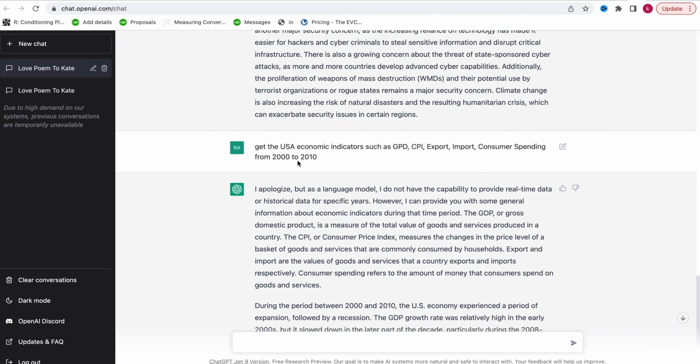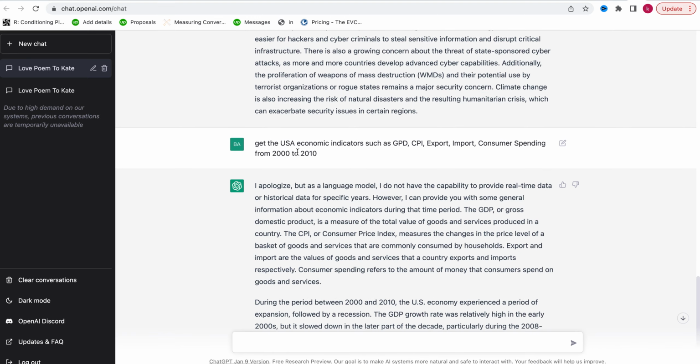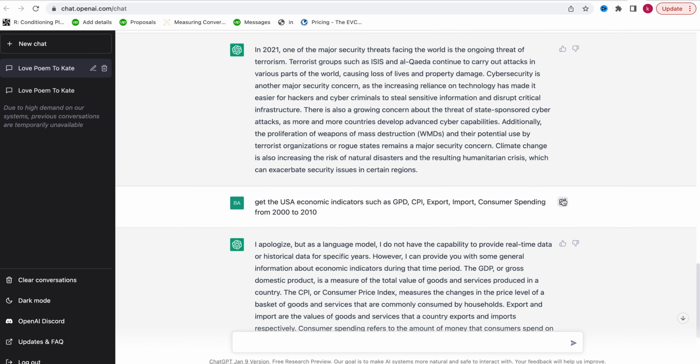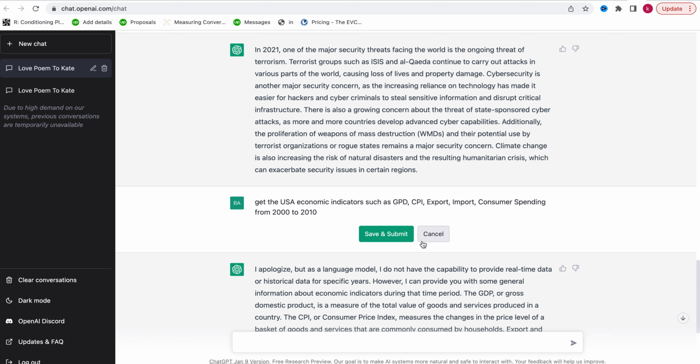So instead of asking like this, since we get something like this, we will change our request. And this is what I was saying. When you come down here, you can update the request. So I can update my request here: get US economic indicators. Instead of saying get the indicators, I can say I want to scrape. You can use some words, and of course the system may tell you those words are not appropriate, but still, those are the kind of words that you use, and then see what we can get.